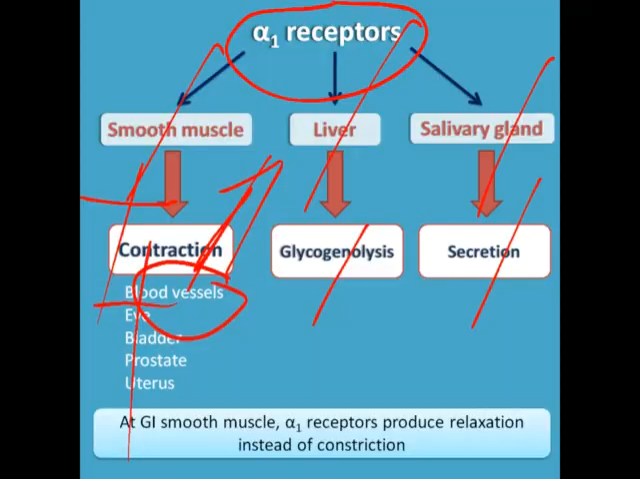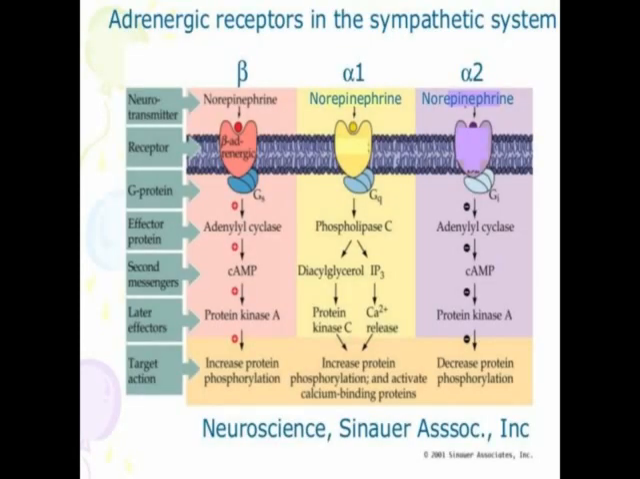Now, through which mechanism do these alpha and beta receptors act? So when adrenaline binds to the beta receptor, it activates adenyl cyclase, which is responsible for the conversion of ATP into cyclic AMP, and this cyclic AMP activates protein kinase. Protein kinase causes phosphorylation, and ultimately it will result in the activation of calcium binding proteins, and it will